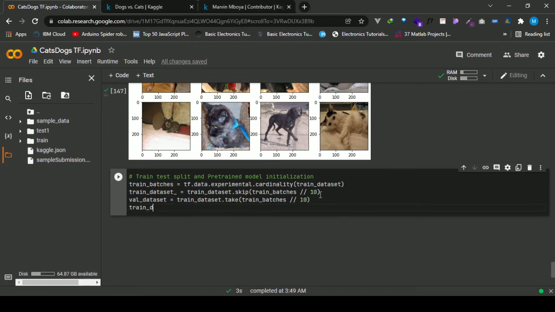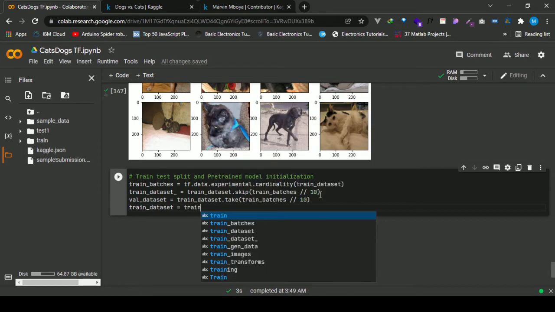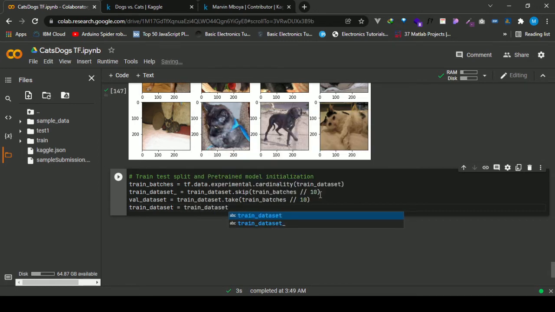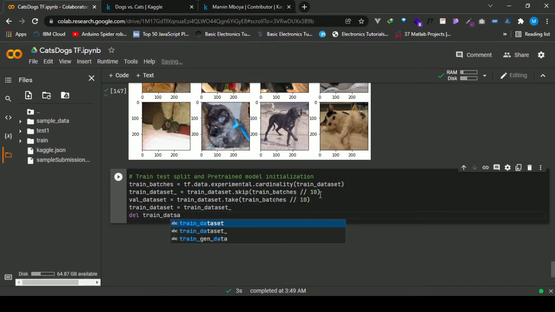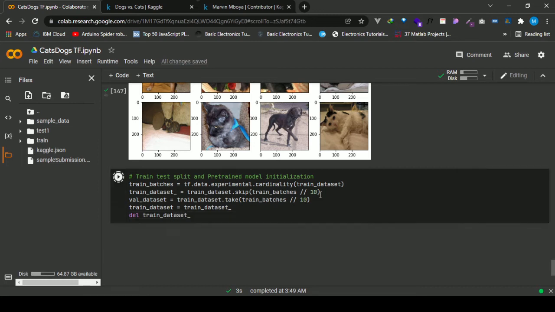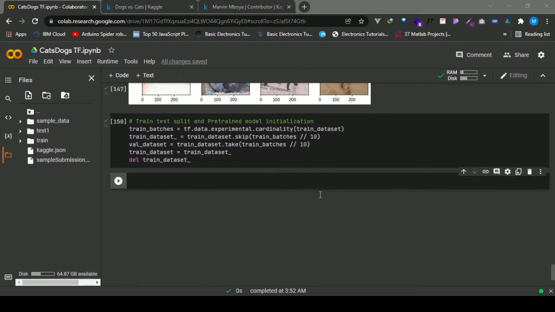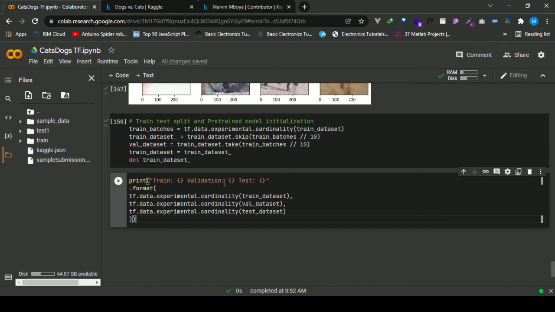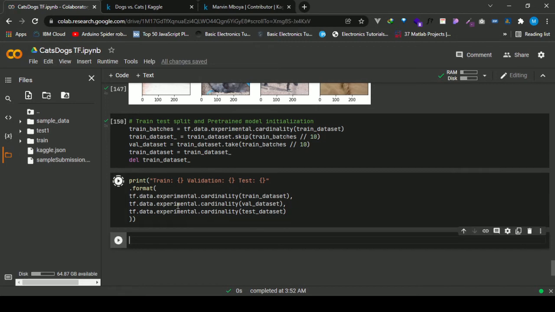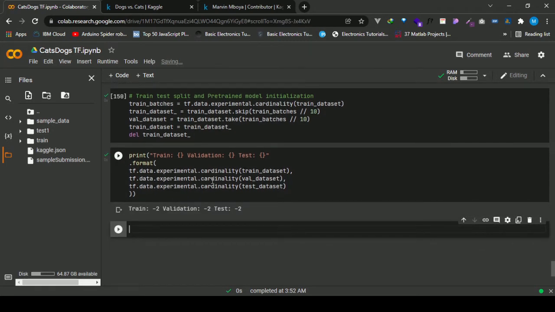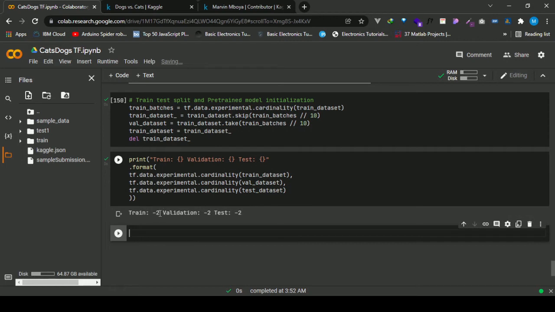Then after that, I want to delete this, since I don't actually need this anymore. So therefore delete it. By deleting it now, we see that the number of batches in the trained dataset is okay.